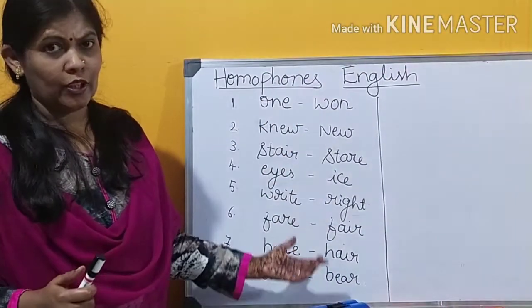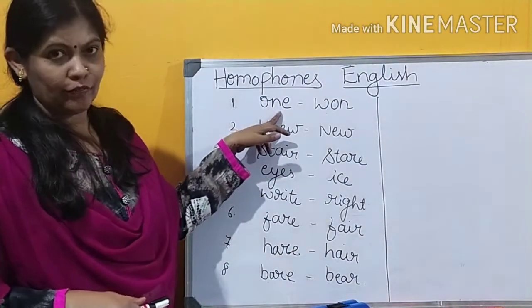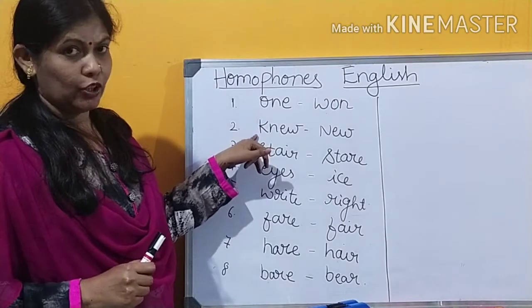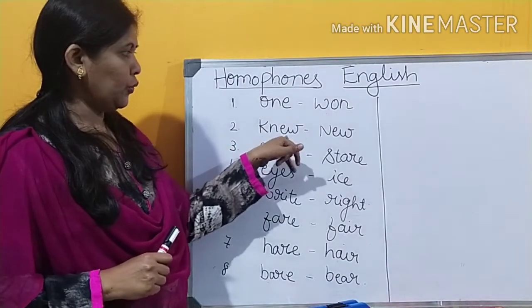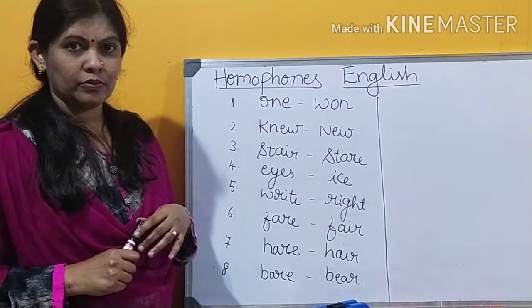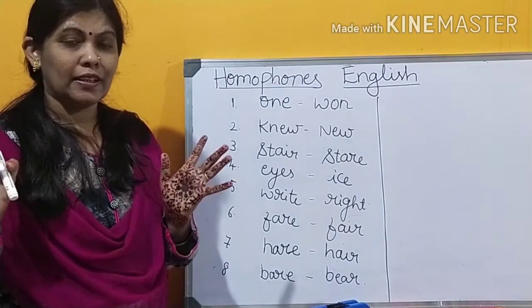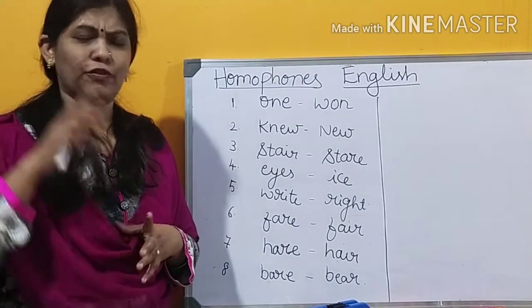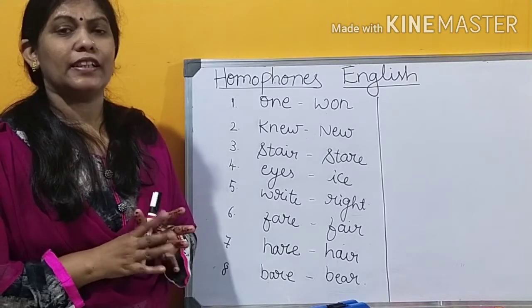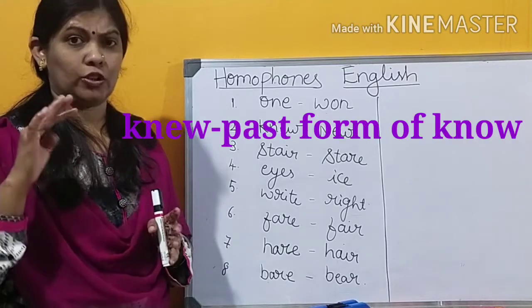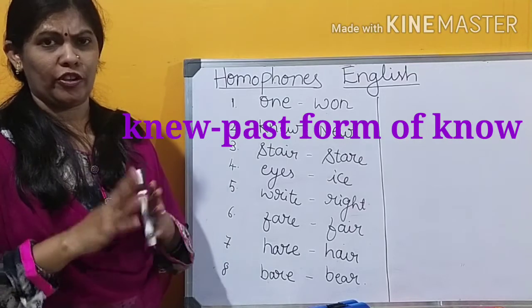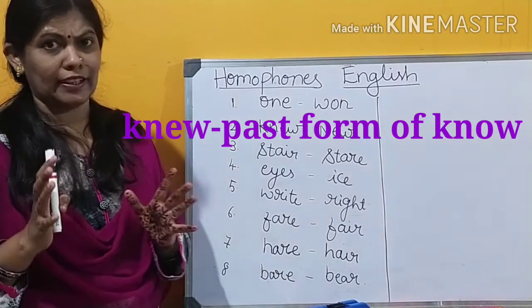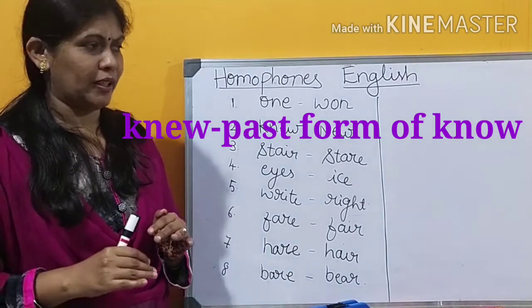Let's go through it one by one. First one, we have done it already. We'll go to the second one. Knew. Tinku knew that two of her aunts are coming. She knew. Before only she knew. In Kannada, we can say it as Gottittu. She knew already that her aunts are coming.